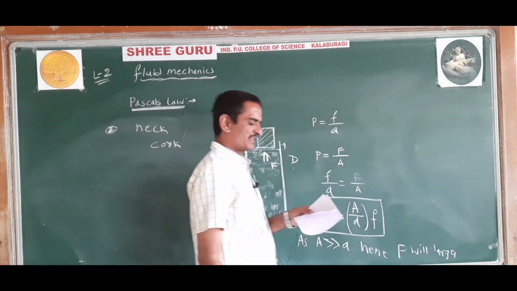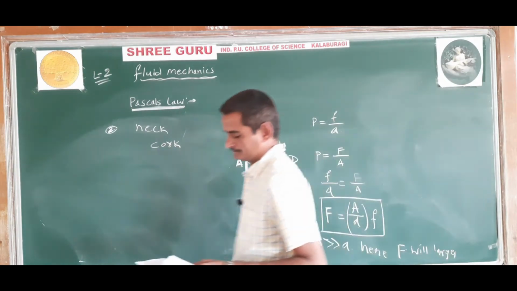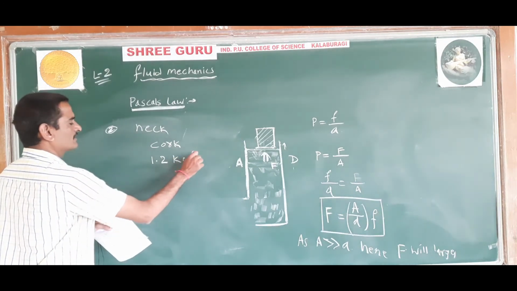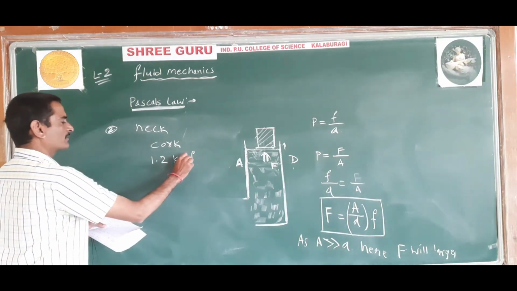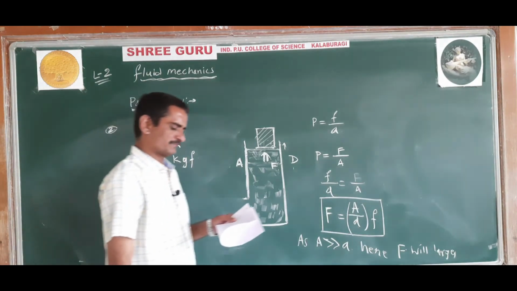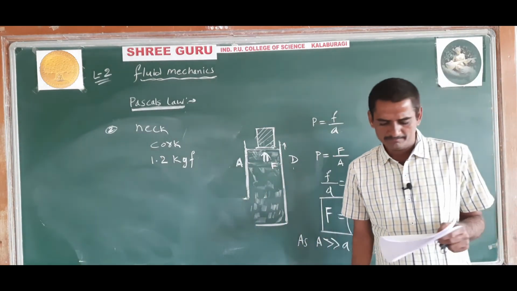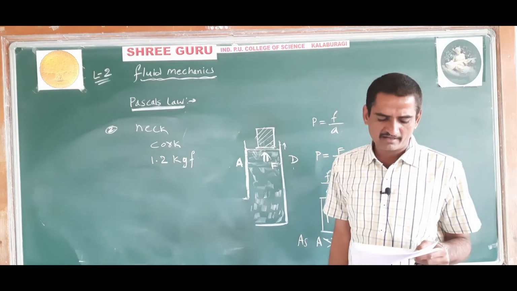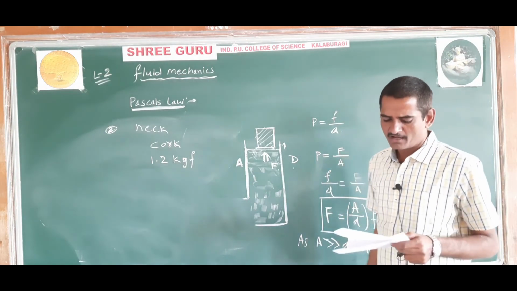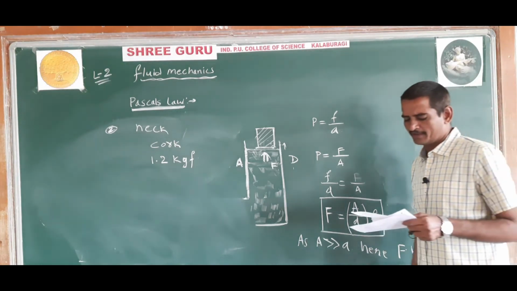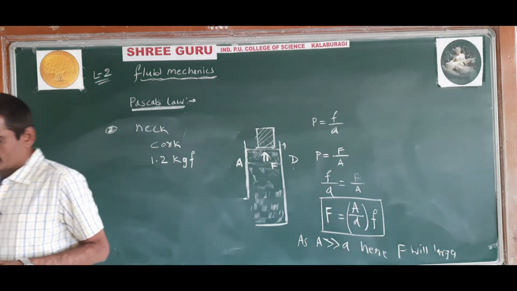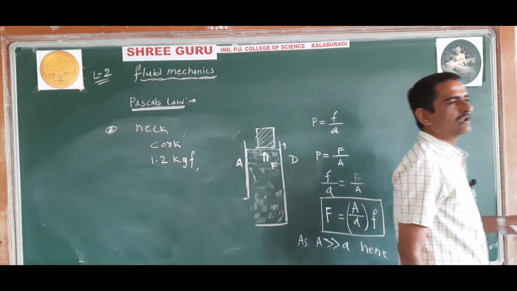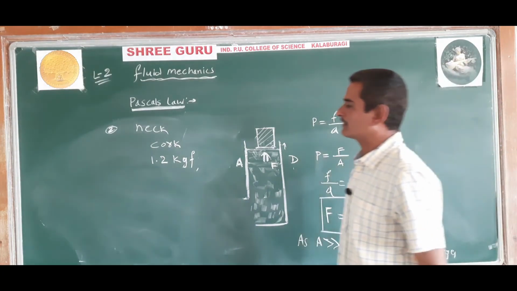If the cork is pressed with a force of 1.2 kgf in the neck of the bottle, calculate the force exerted on the bottom of the bottle.